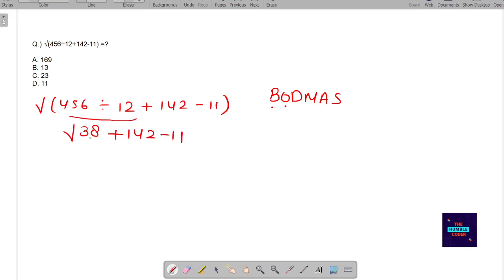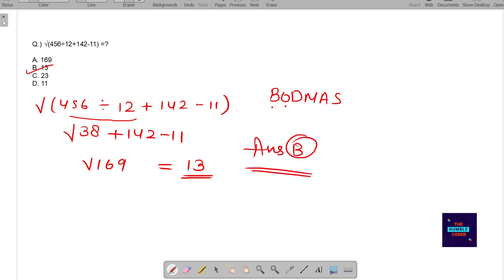So when we add 142 and 38 and subtract 11 from it, we will get 169. As we all know, the square root of 169 is 13. So the correct answer for this question will be option B. This was a simple question, and these kinds of questions are generally asked in the written rounds. So it will be good if you have practiced in advance.